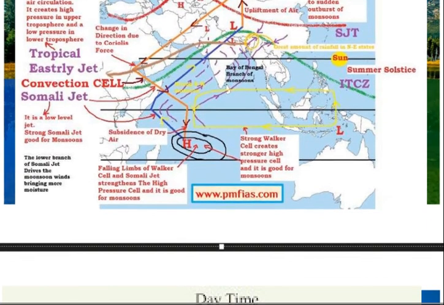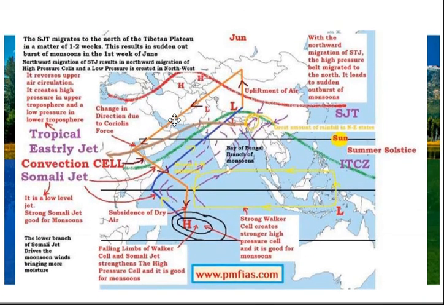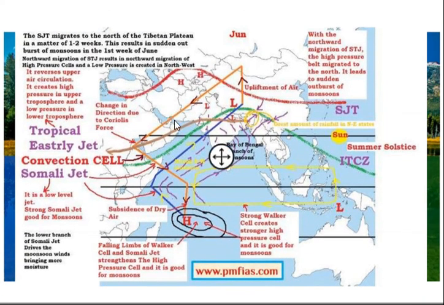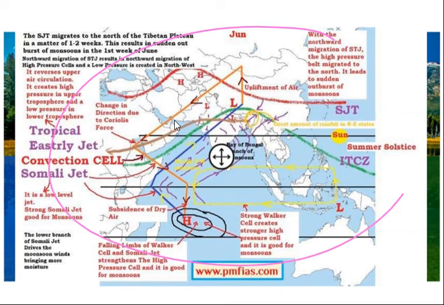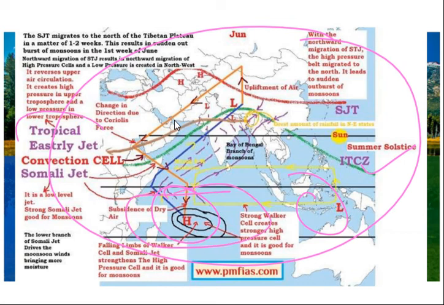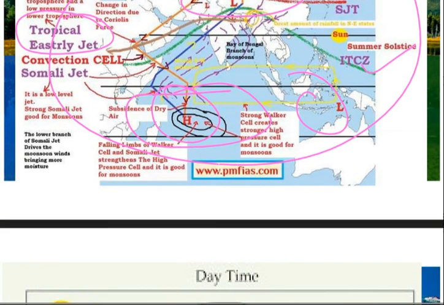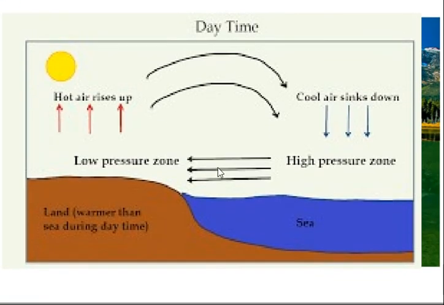This is how, as I already told you, the Indian monsoon system is not a simple thing. It is very complex. We already read a lot of factors in this: ITCZ, El Nino, and Indian Ocean Dipole. And today we are going to deal with the tropical easterly jet and heating of the Tibetan Plateau. First, we have covered pressure, how heating of land is affecting the Indian monsoon system.